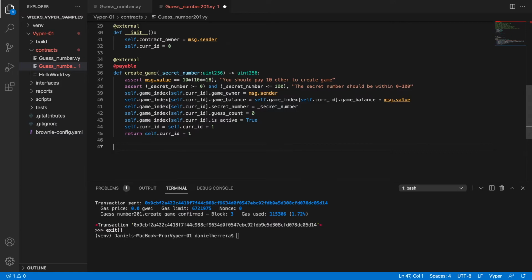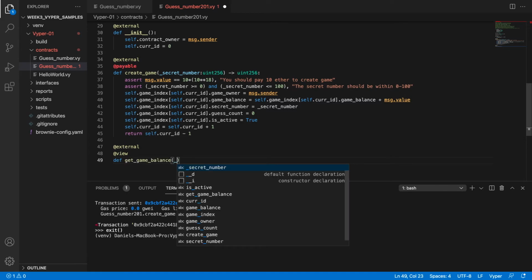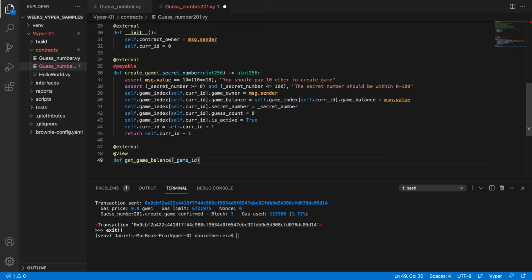So we're going to add an external function, and this function is going to be only view, and it is going to be called def get game balance, and it's going to take a game ID, and this function is going to return a uint256 because it's going to return the balance.